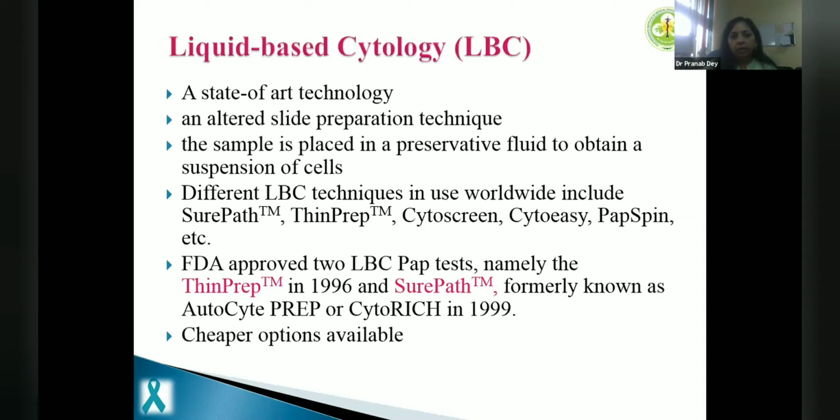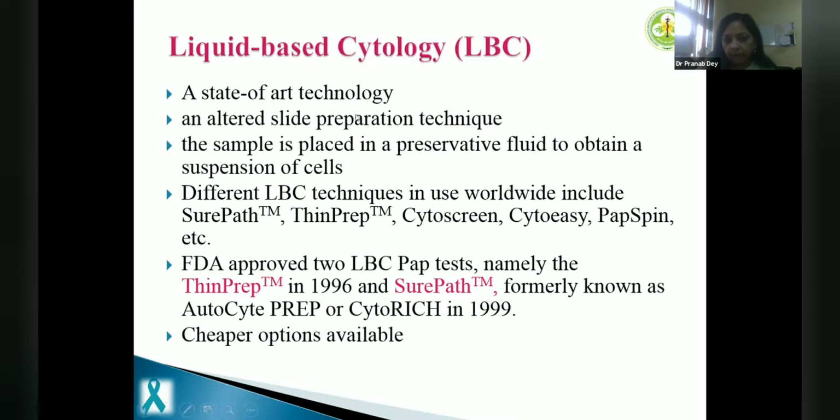So starting with liquid-based cytology, what is the principle? It's just a state-of-the-art technology with altered slide preparation technique. Here we are putting the sample in a preservative fluid, so all the cells are present in a suspension of alcohol. Whether we talk of ThinPrep or SurePath, the preservative fluids in both these preparations are alcohol based.